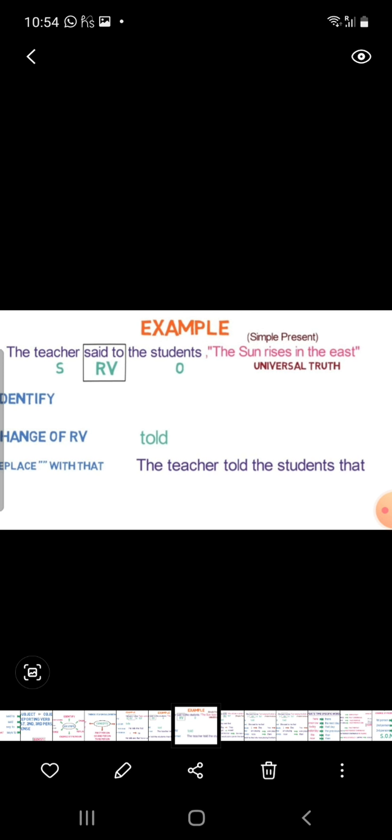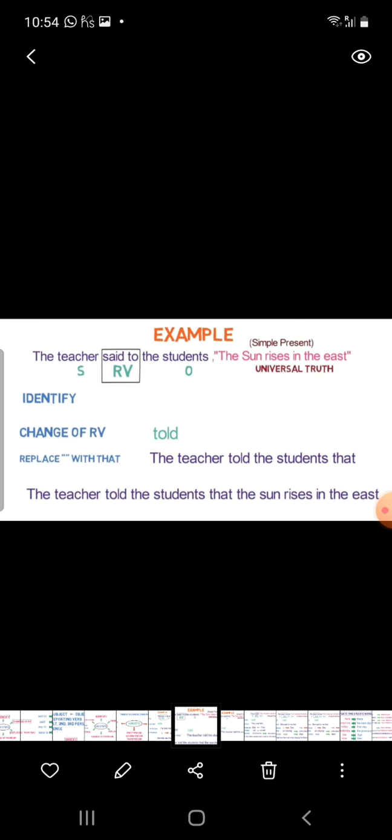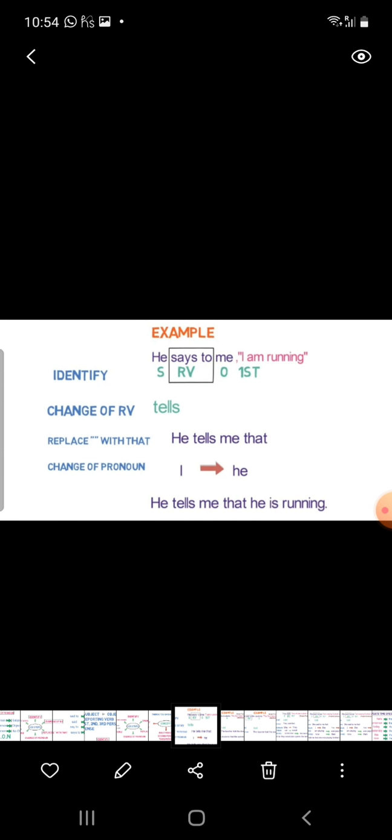Now your sentence will be: The teacher told the students that the sun rises in the east. The sun is third person, so there is no change in person. The sun rises in the east is a universal truth. If the reporting speech is a universal truth, habit, or fact, then it remains unchanged.